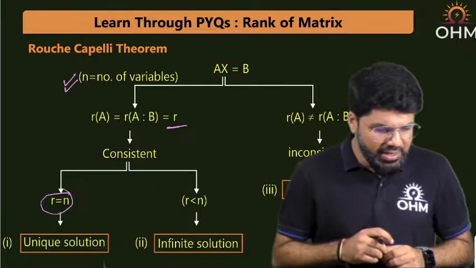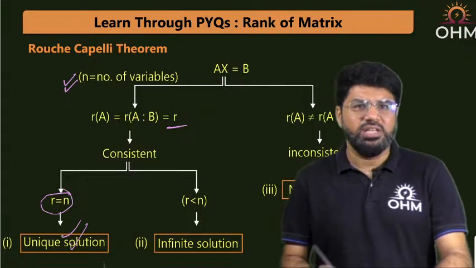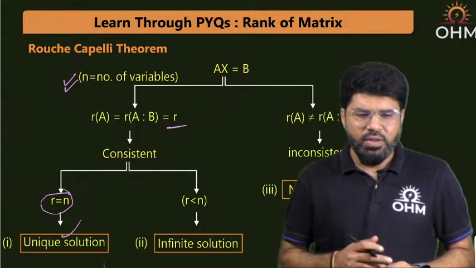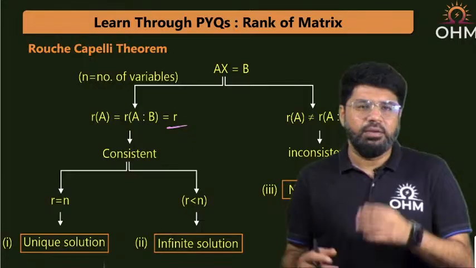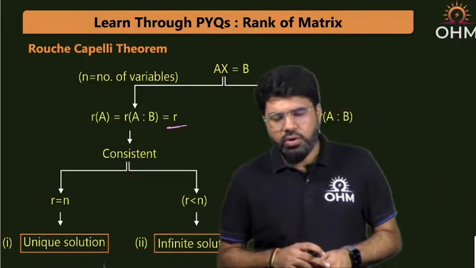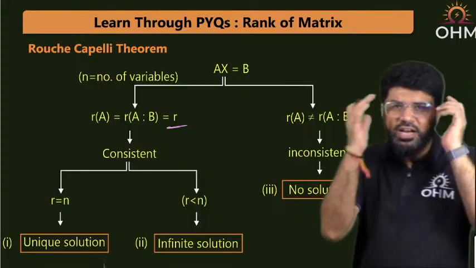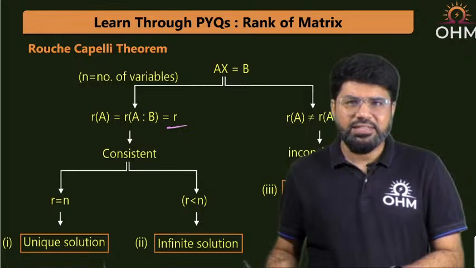Now let us learn this with the previous question. The unique solution condition I will separate out and have a slide discussion on separately, as it has a little more importance here. Unique solution can many times be solved directly. But let us go to the previous question. In the previous question we got the answer no solution. That was a logical approach. Now let us understand this particular theorem.